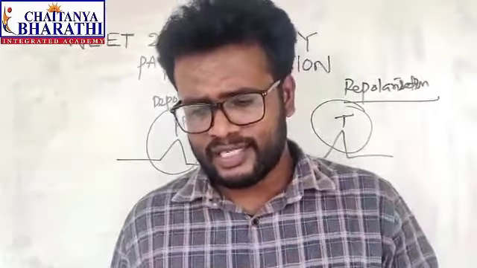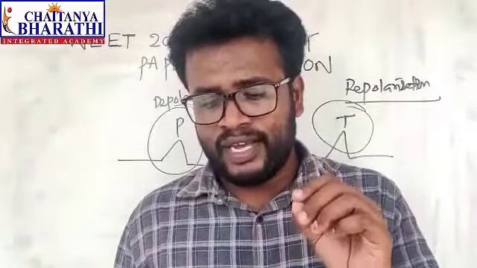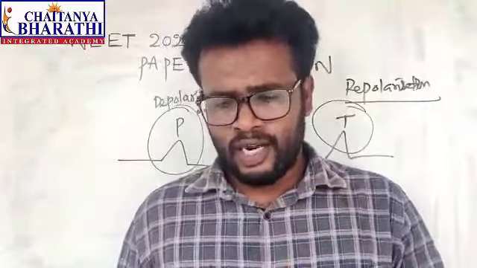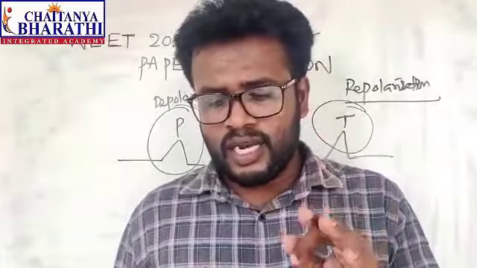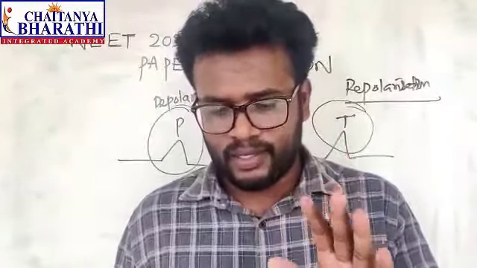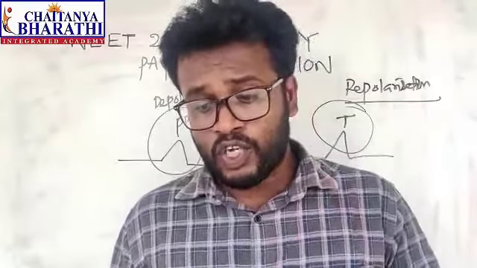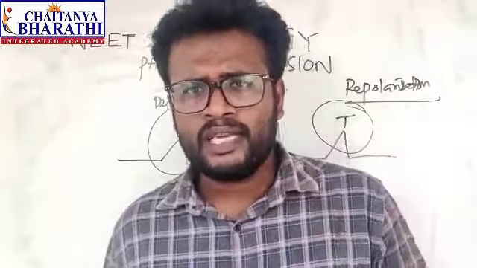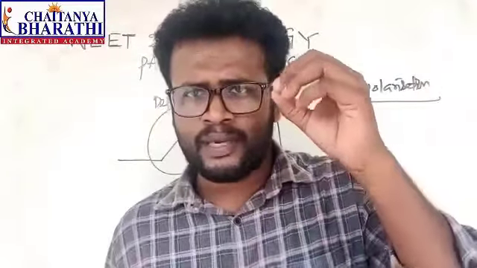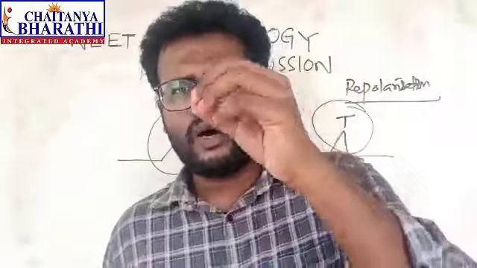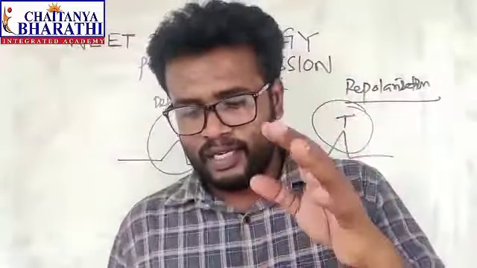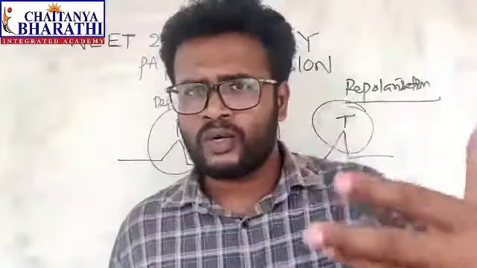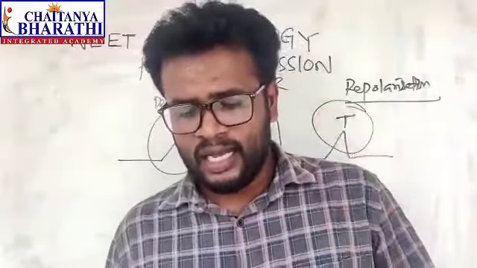So this is not correct. Next, the supraesophageal ganglia of the cockroach are situated in the ventral part of the abdomen. This is also not correct. The cockroach does not have a nervous system is a wrong statement. The head holds a small portion of the nervous system, while the rest is situated along the ventral part of its body. Obviously, a small part of the nervous system is present in the head region and the rest is present in the remaining parts of the body. That's why even if you remove the head, the cockroach may survive for a few days. So the answer is 2.